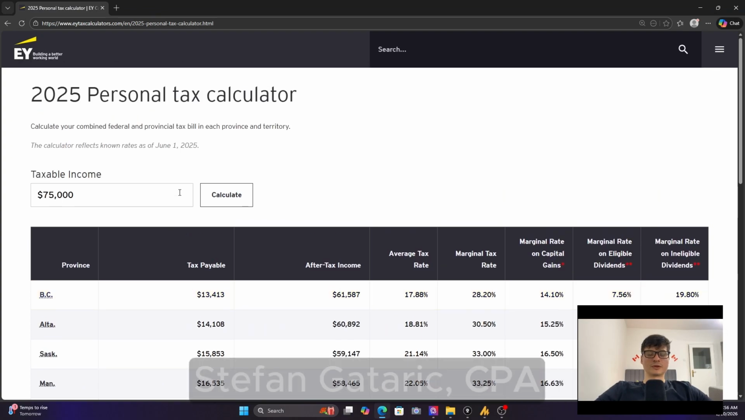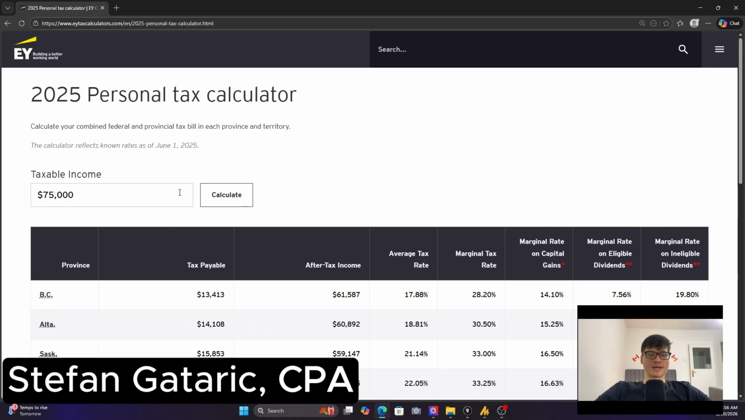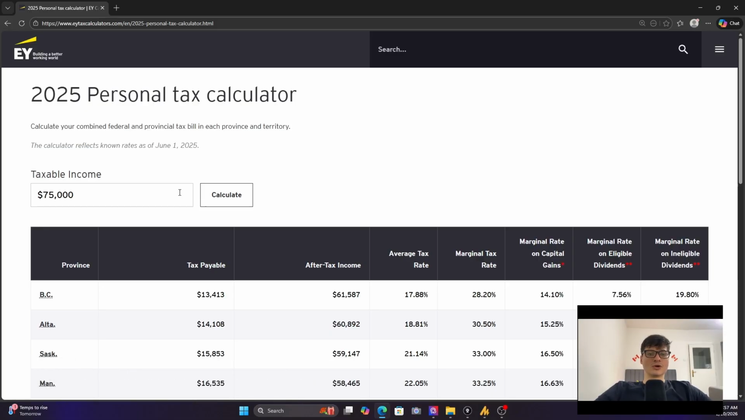All right, so if you're looking to figure out how to calculate your tax for 2025 in advance before you do your tax return, or you just want to play around with the numbers to see how your income gets taxed in Canada through the many different provinces, whether it's in BC, Alberta, Ontario, I recommend using EY's, Ernst & Young, 2025 Personal Tax Calculator. And here in this calculator, you can switch the taxable income, and this calculates both your combined federal and your provincial tax.